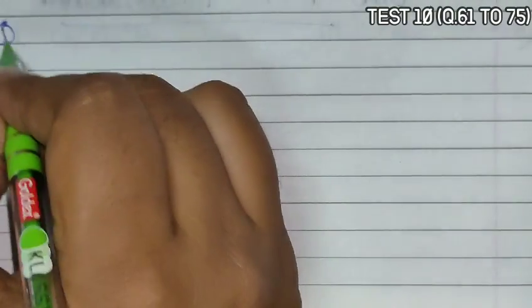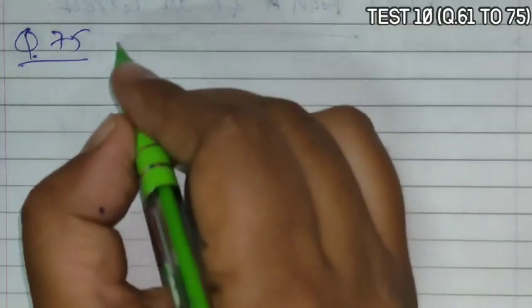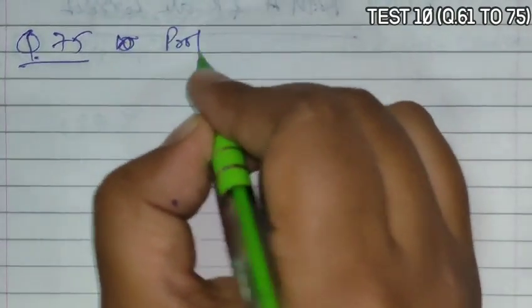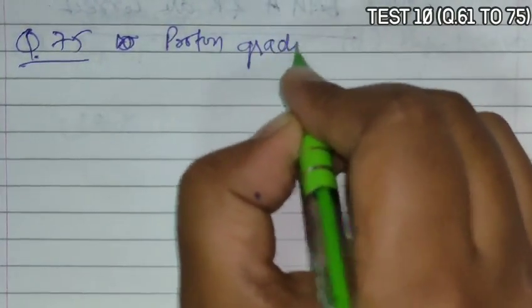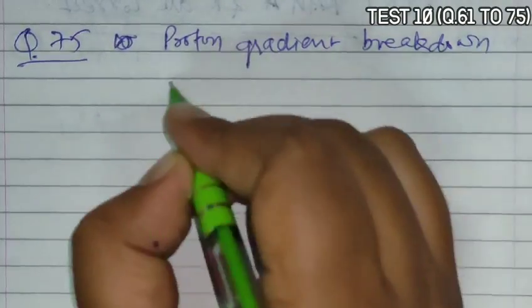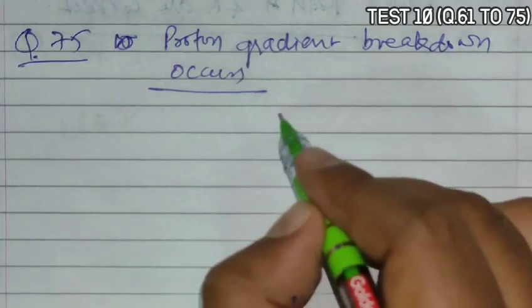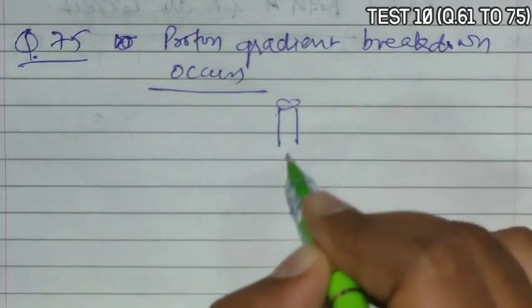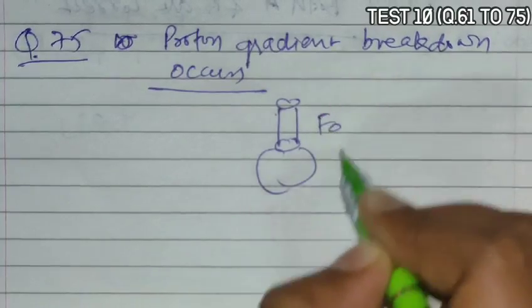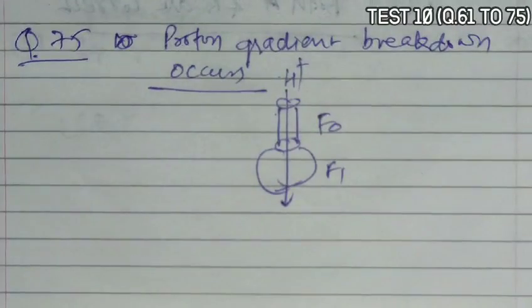Next is question 75. Question 75 asks what happens when proton gradient breakdown occurs. When proton gradient breakdown occurs, this is carried out by the F0 and F1 complex, and H plus passes through this.